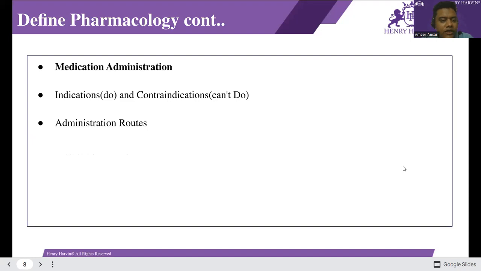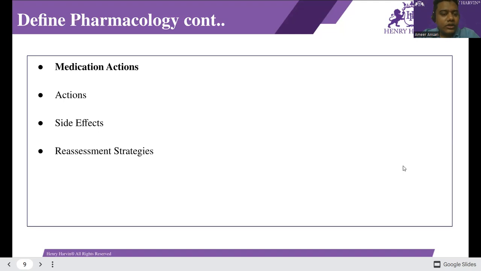The basic medication administration: the first is indication and the other is contraindication. Indication is why we use the medication, and the second thing, contraindication, is why we do not use a medicine, meaning we can't use that medicine in that condition. The second thing is the administration routes, which is the route by which the medicine enters the human body.